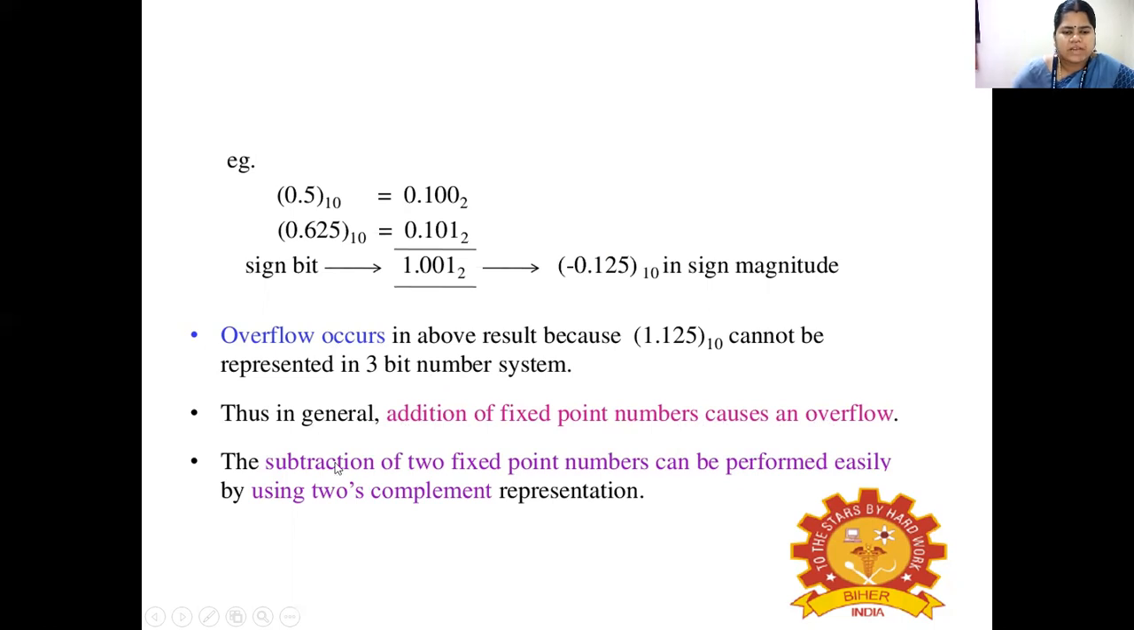Whereas the subtraction of two fixed point numbers can be performed easily by using the 2's complement representation.